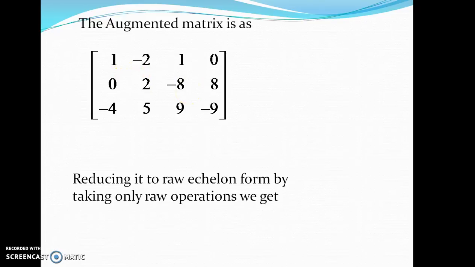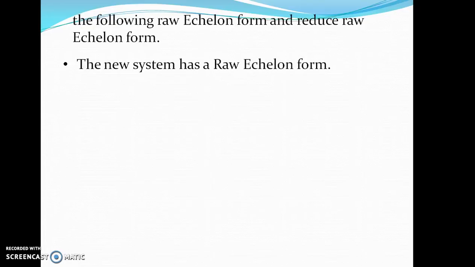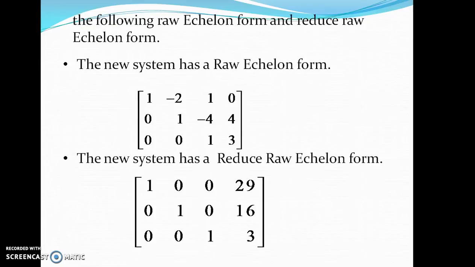By performing that operation, we get the row echelon and reduced row echelon forms. This is the row echelon form, where we only get this triangular form, whereas in the reduced row echelon form we must have zeros on every element of a column containing the pivots.